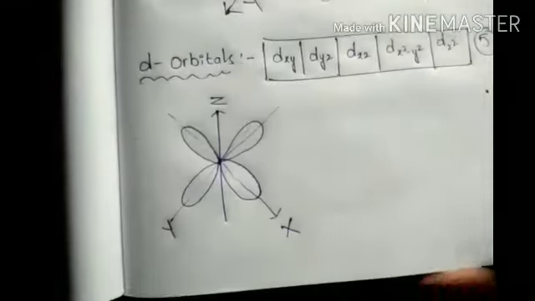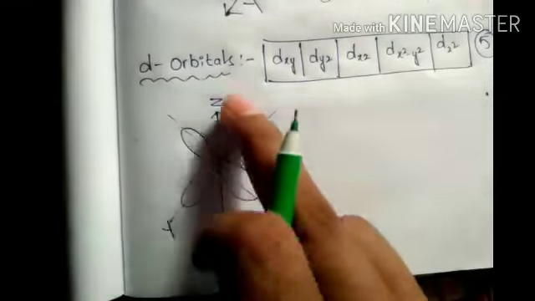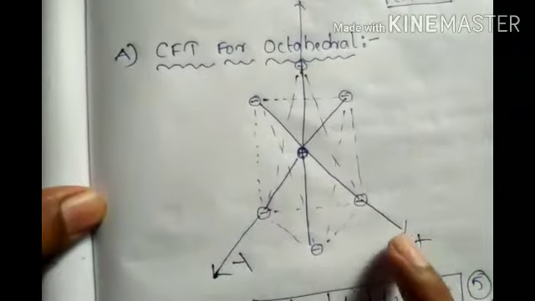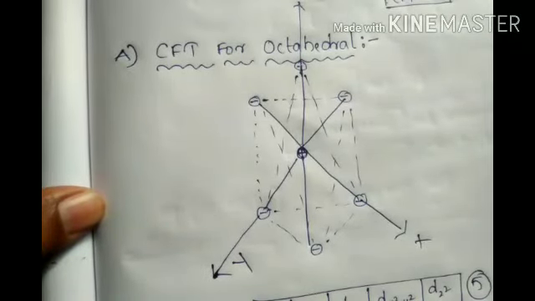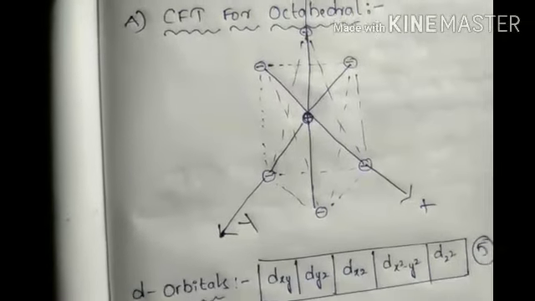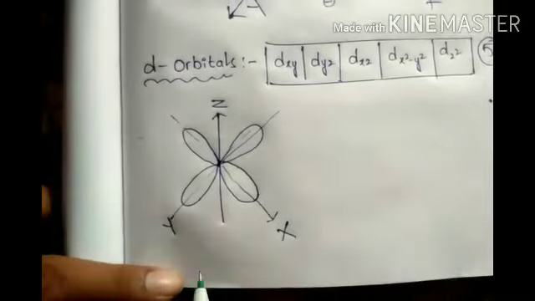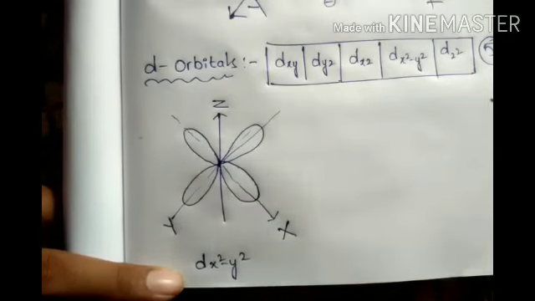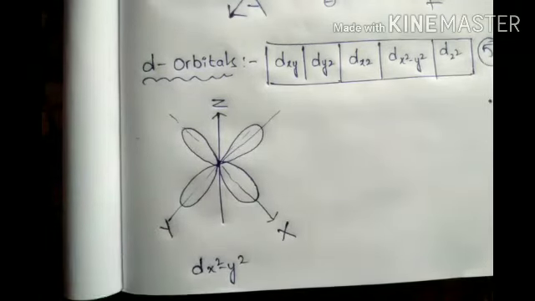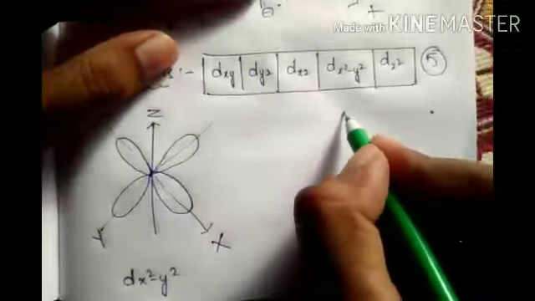This diagram and the octahedral diagram are the same, x, y, z. The loops lie along the axes. So this is dx square minus y square. Next, take one more.